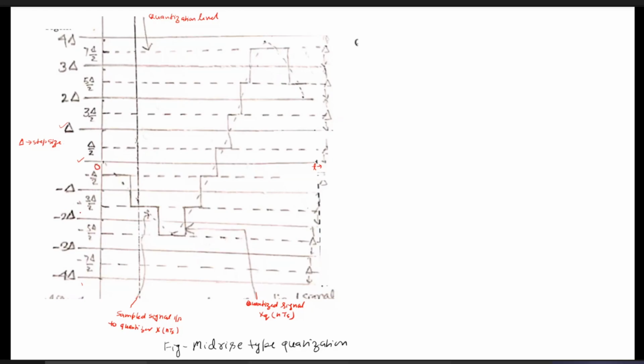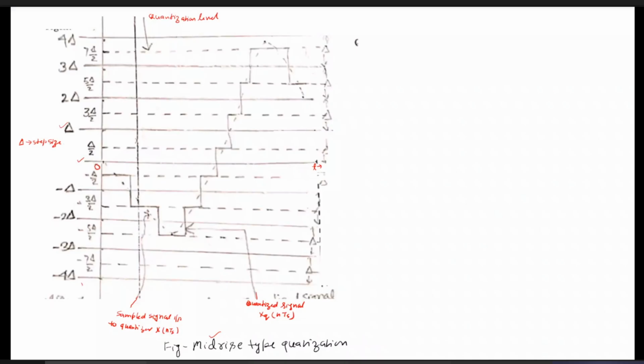Let us see which type of quantization we have used here. If this step goes from 0 to minus delta, this will be minus delta by 2. If the signal falls in between 0 to minus delta, then in the mid-rise type of quantizer we simply approximate it by minus delta by 2.